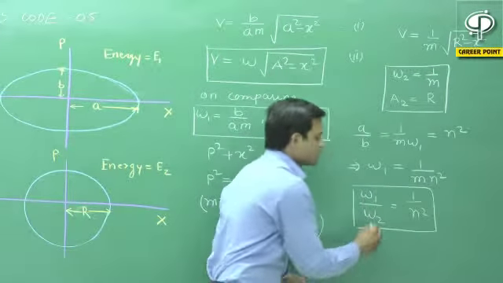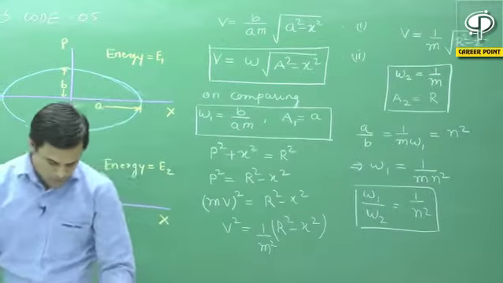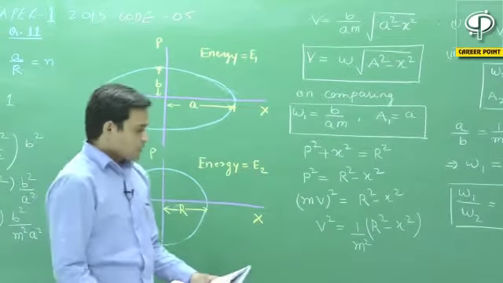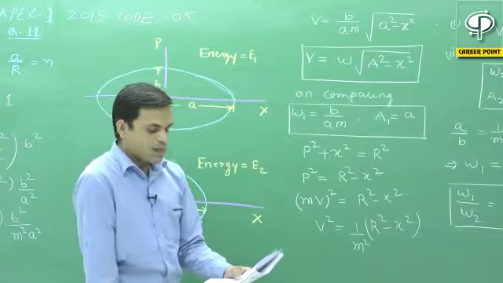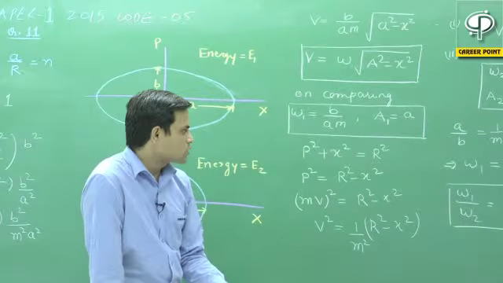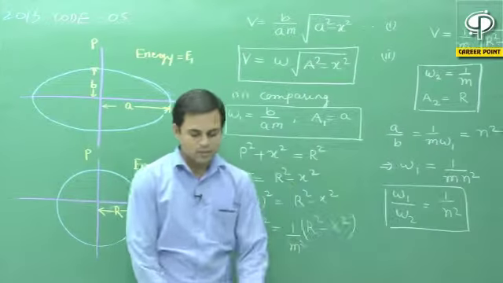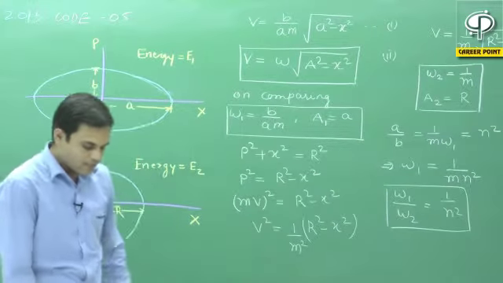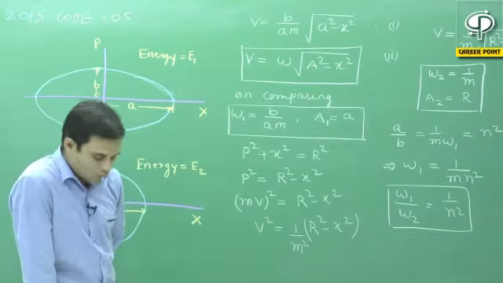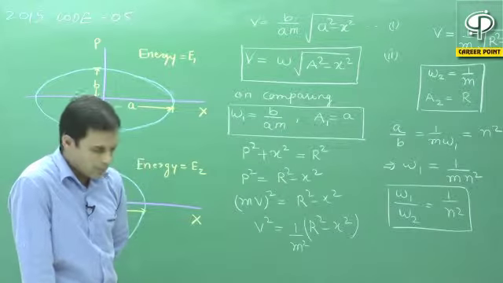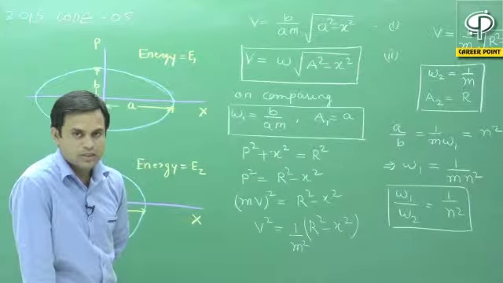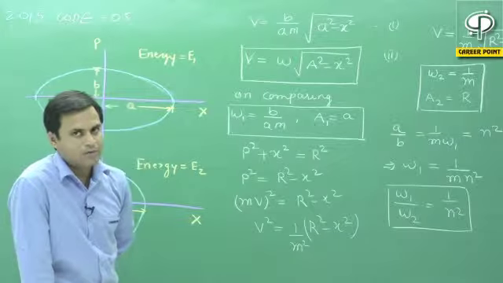Okay, let us see the options. We have option 2, omega 2 by omega 1 is equal to N square, and we have here omega 1 by omega 2 is equal to 1 by N square. So we can see that option B is correct. Of course, if option B is correct, then option C cannot be correct. Now we have to see option A and option D also.